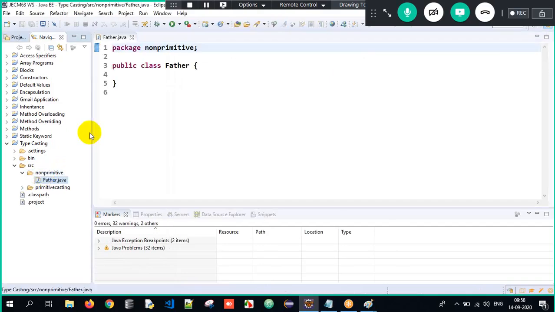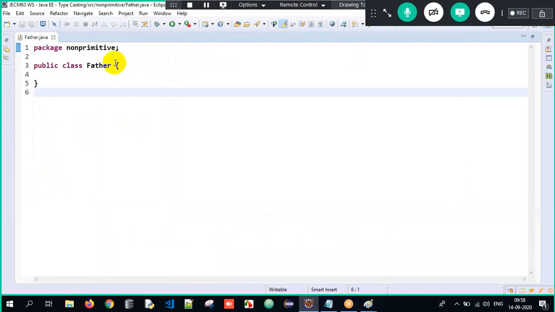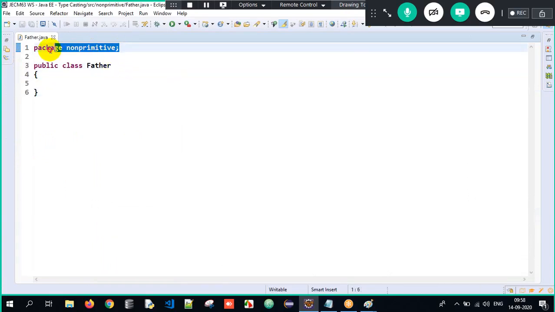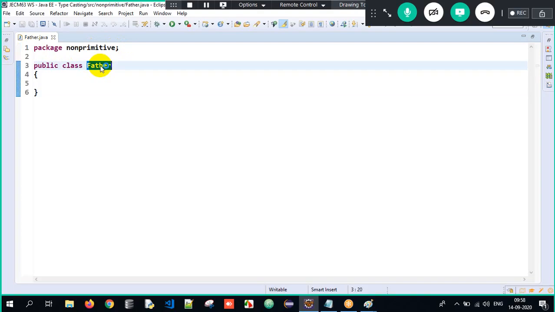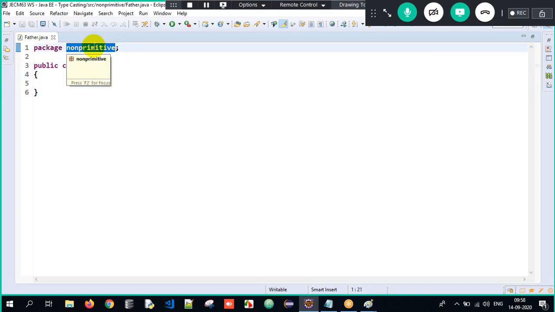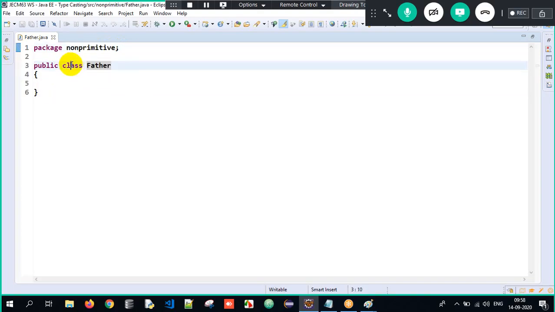Now great. So what did we understand? It's a very simple program. Package non-primitive means we have a folder called non-primitive and father.java is present in that folder. Class is a blueprint of an object, or a platform to store states and behaviors of an object, and the access specifier is public so that the class can be accessed by everyone, right?